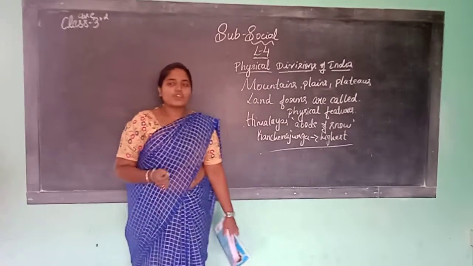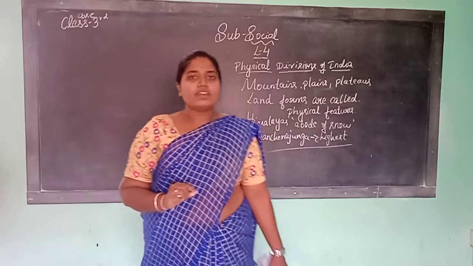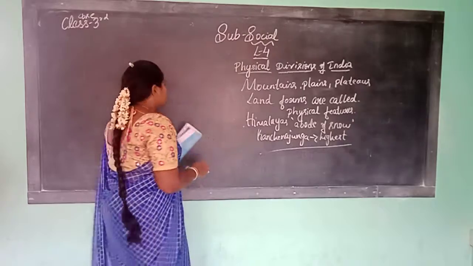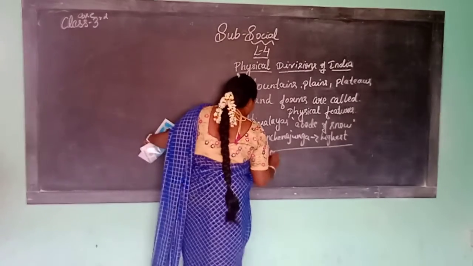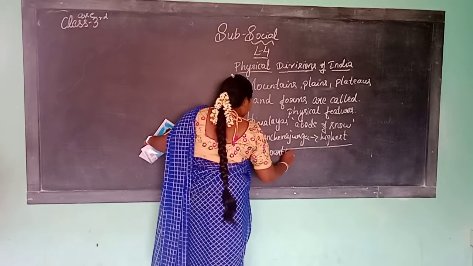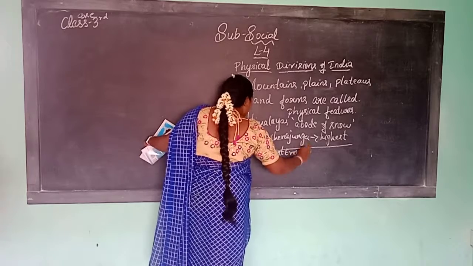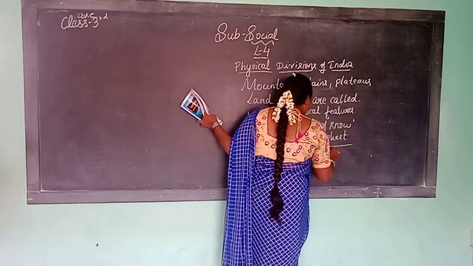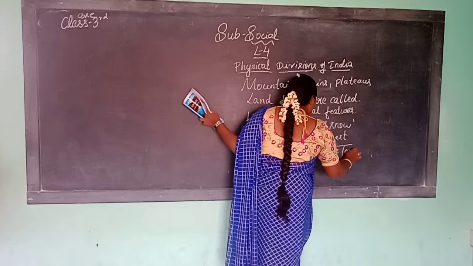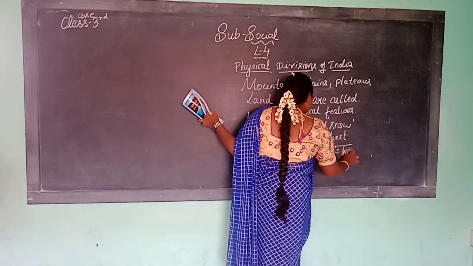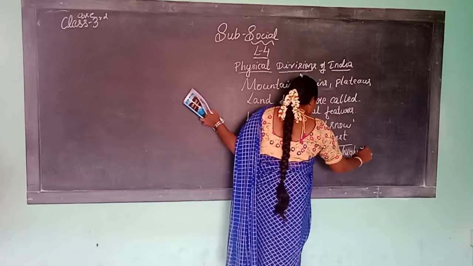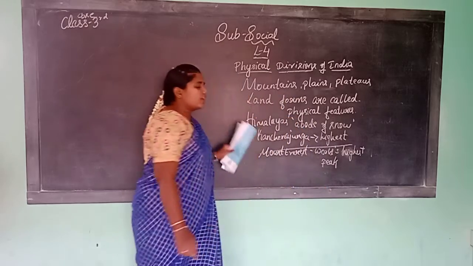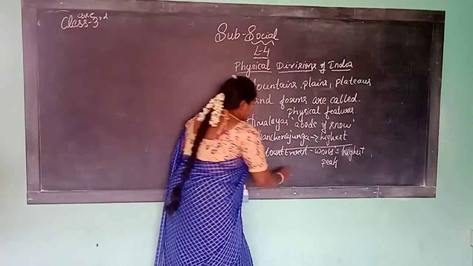It is also one of the parts of the Himalayan mountains. Where is Mount Everest? It is in Nepal.